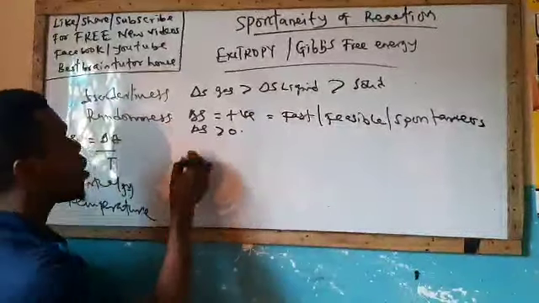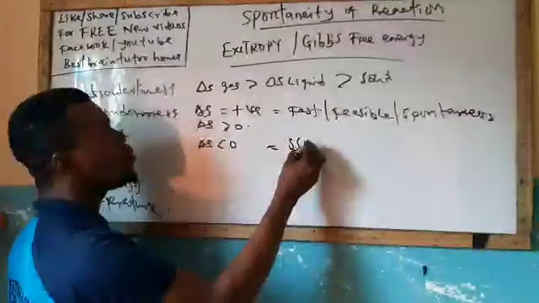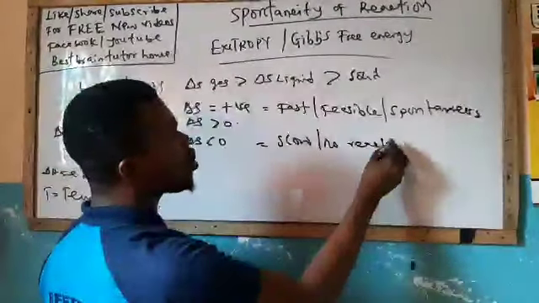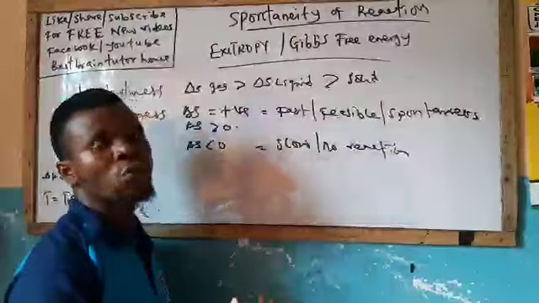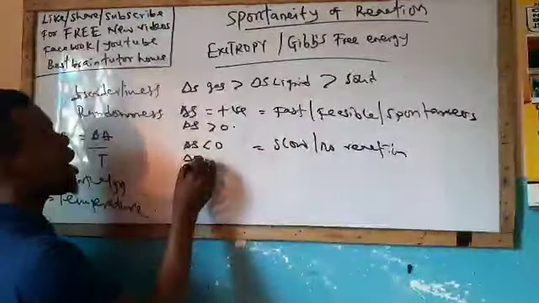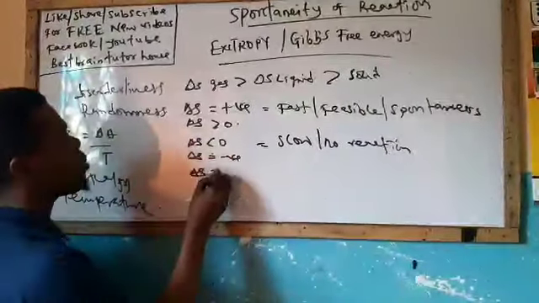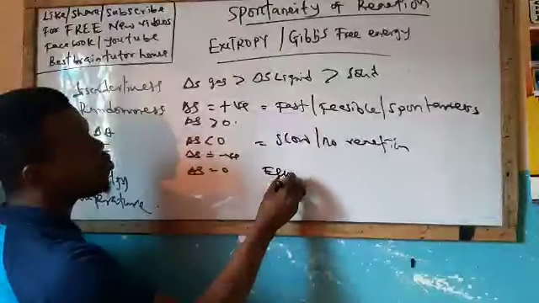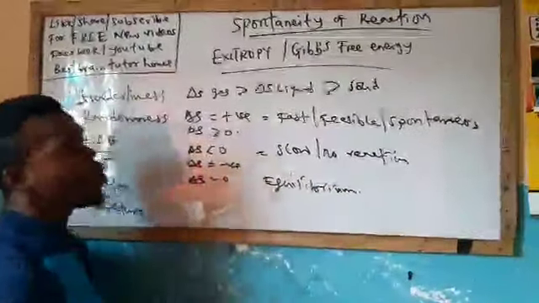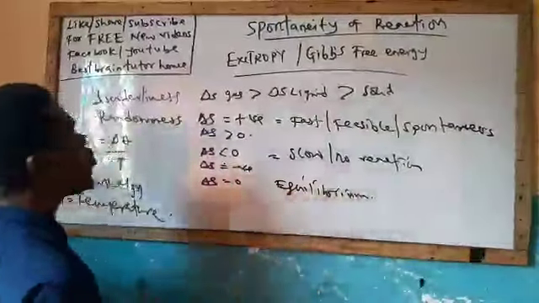Then when entropy is less than 0, the reverse will occur. That is, there will be a slow reaction, or no reaction, or a non-spontaneous or non-feasible process will occur when entropy is less than 0, or we say entropy is negative. But when entropy is equal to 0, the reaction is said to be at equilibrium. That's what tends to occur in the case of entropy.